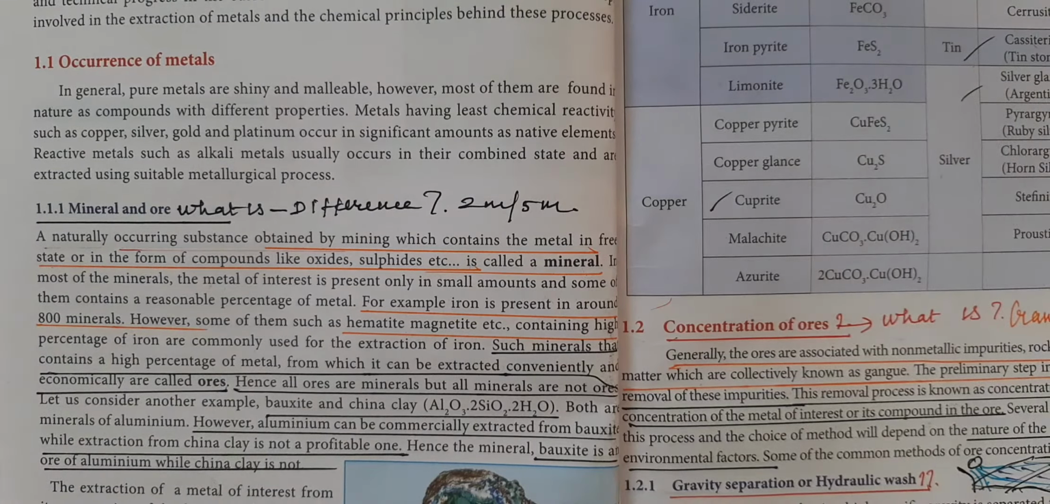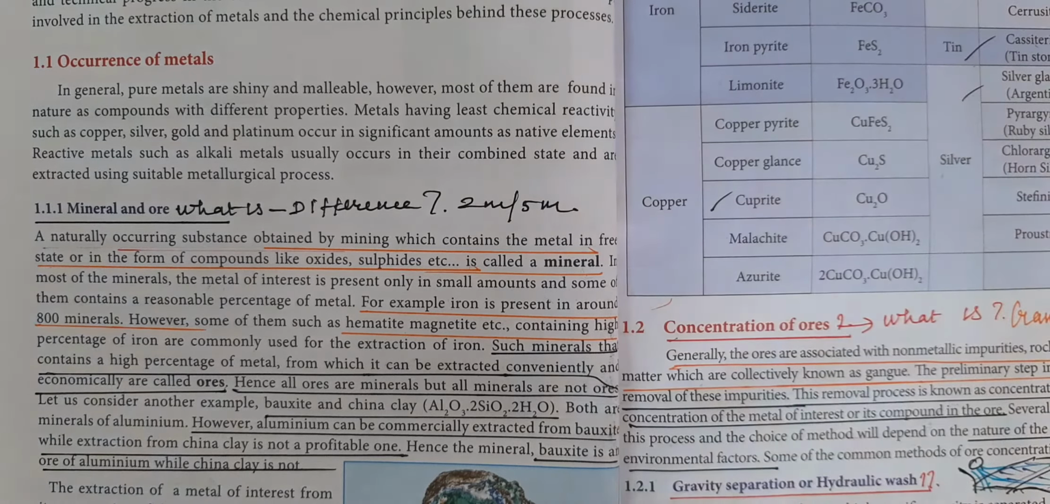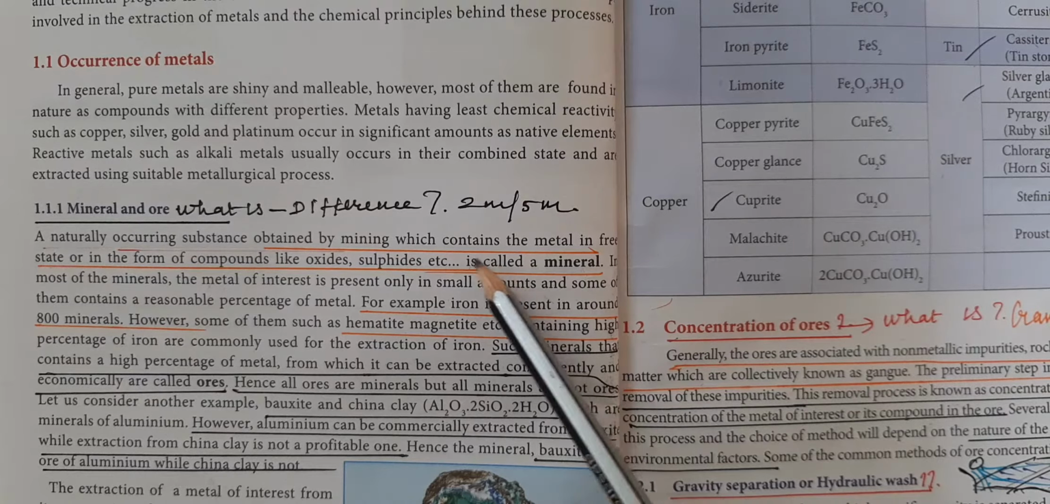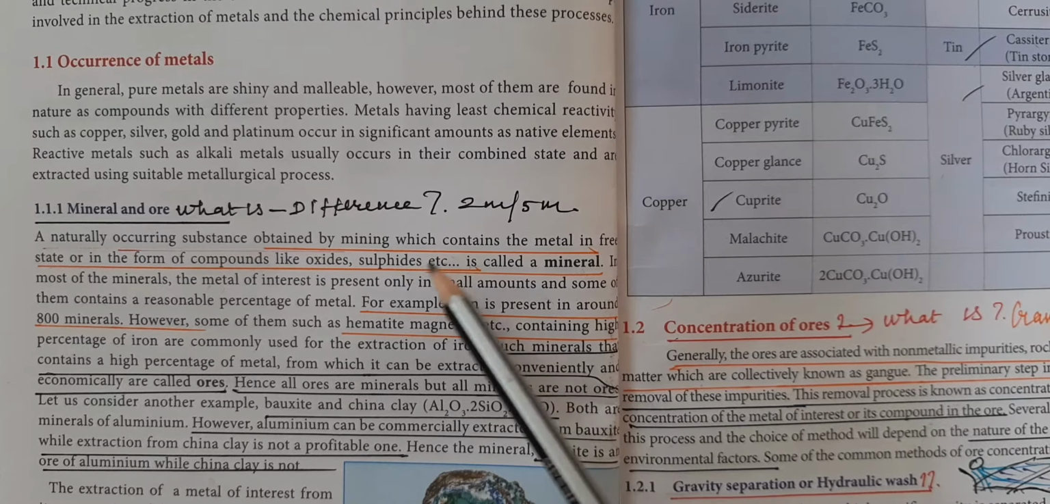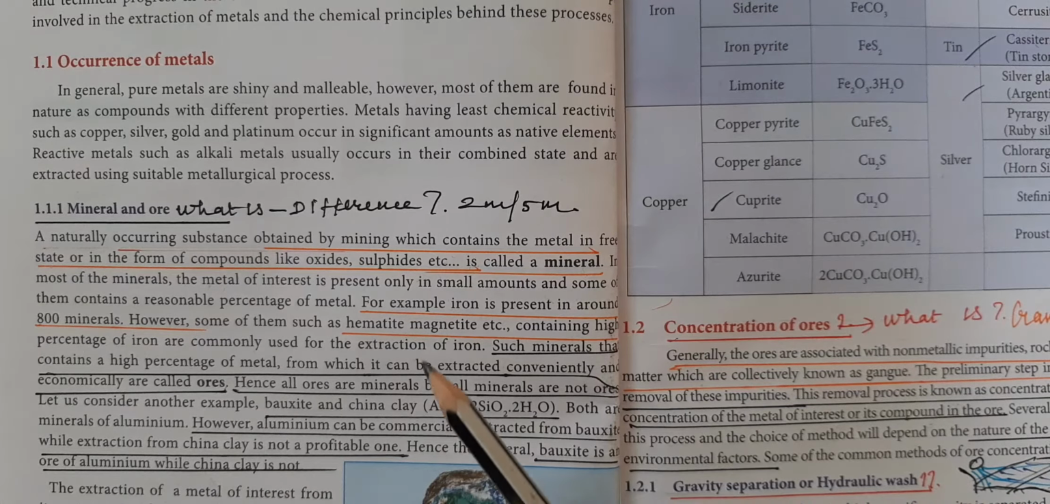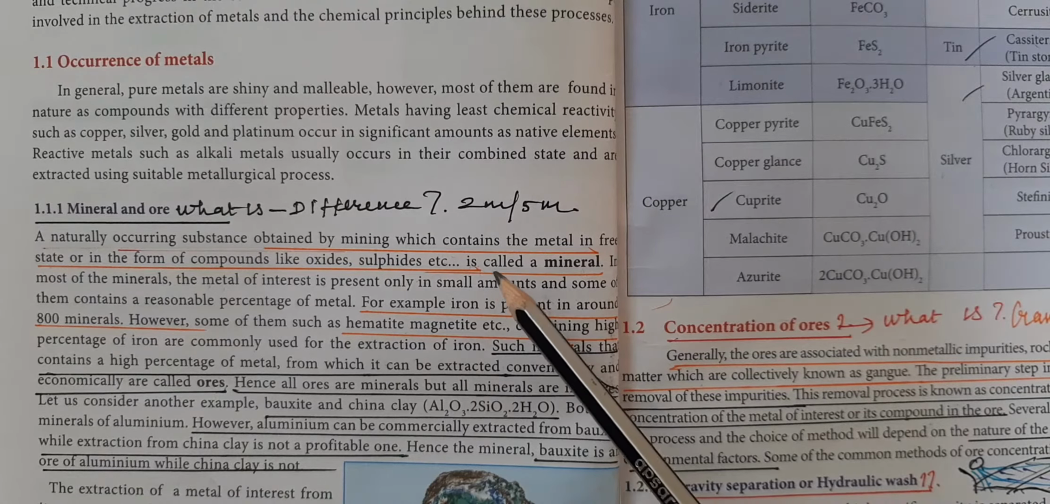The first one is what is mineral and ore, and how to differentiate mineral and ore. A mineral is a naturally occurring substance which is obtained from mining. To get metal, we mine the mineral from the earth's crust or other available sources. Reactive metals usually combine with oxygen, sulfur, chlorine, and carbonate. They are present in the form of compounds as oxides, sulfides, carbonates, and chlorides. So to get the metal in pure form from the mineral, we have to extract it.